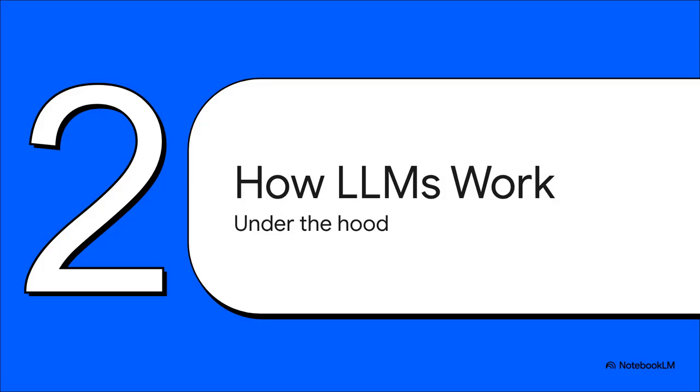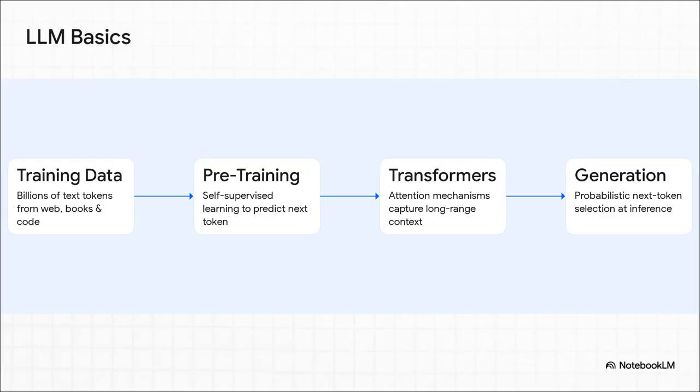All right, moving right along to Section 2, how large language models actually work under the hood. Let's demystify the tech itself. It really boils down to a fascinating four-part process. First up, training data. These models ingest billions, with a B, of text tokens from the web, books, code repositories, you name it. And think of tokens simply as fragments of words.